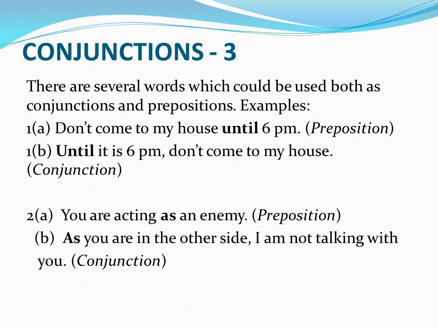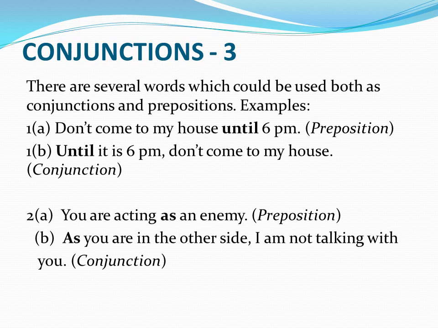There are several words which could be used both as conjunctions and prepositions. Look at the examples. First A, don't come to my house until 6 p.m. Here until is used as a preposition. It is telling the relationship between house and time 6 p.m. Now look at the sentences. First B, until it is 6 p.m., don't come to my house. Here until is being used as a conjunction because it is joining the two sentences: it is 6 p.m. and don't come to my house.